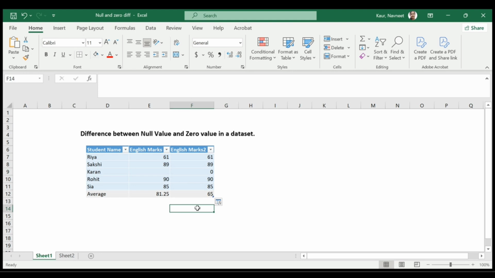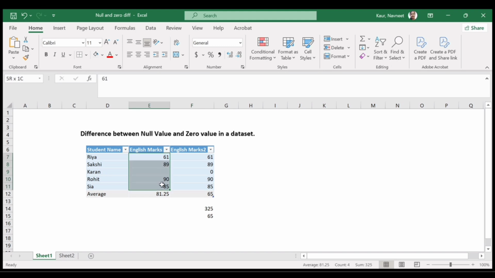If we calculate the sum, the sum is 325. And if we divide this by 5, we get 65, right?